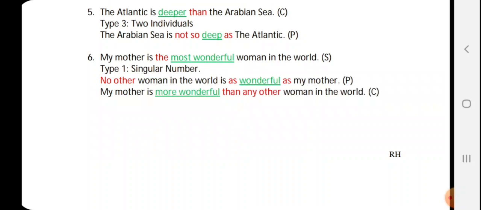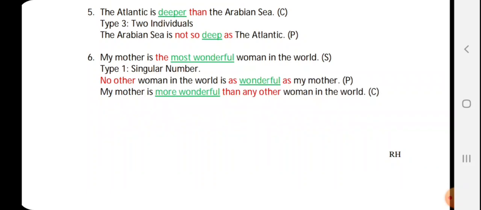My mother is the most wonderful woman in the world. It's a superlative sentence, but the and dash simple. So type 1 singular number. Then again we've solved it before previously, right? So no other women in the world is, most wonderful will become wonderful, and we will add the word as dash as.